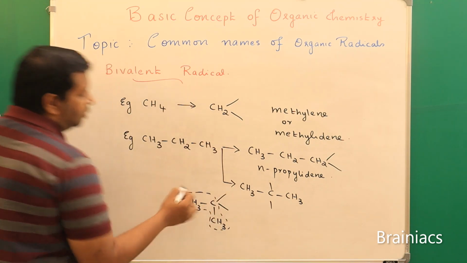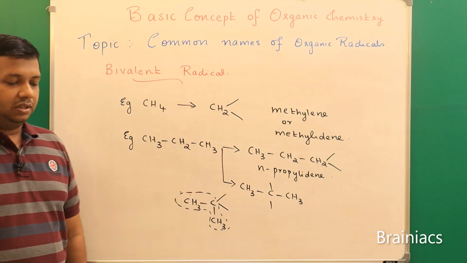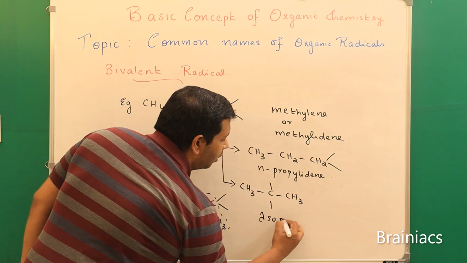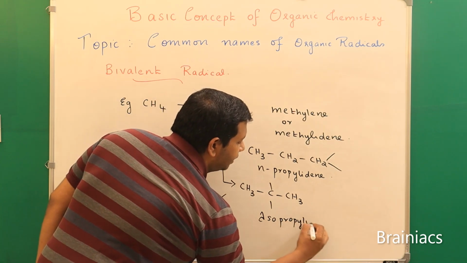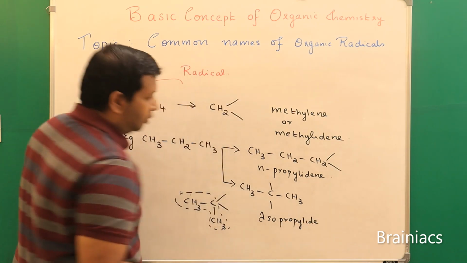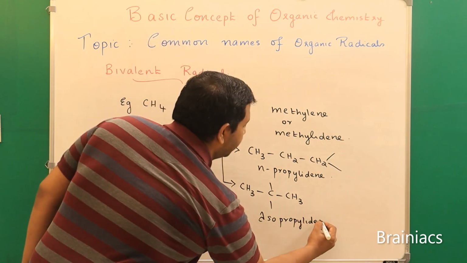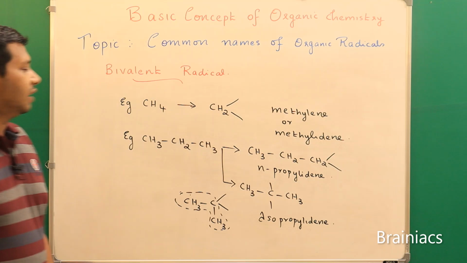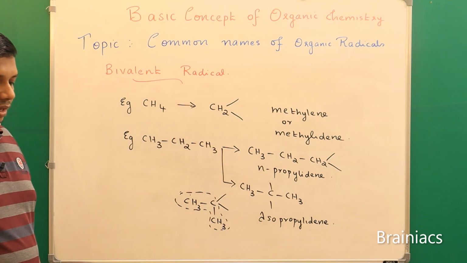So what should be the name of this compound? The name of this compound is isopropylidene. Isopropylidene, correct? Because from the same carbon atom, two hydrogen atoms are replaced, correct?